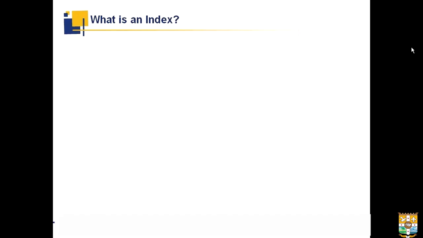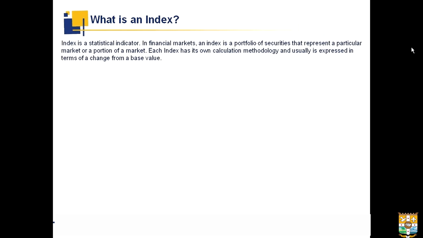So, what is an index is our first question. Index is a statistical indicator. In financial markets, an index is a portfolio of securities that represent a particular market or a portion of a market. Each index has its own calculation methodology and usually is expressed in terms of a change from a base value.